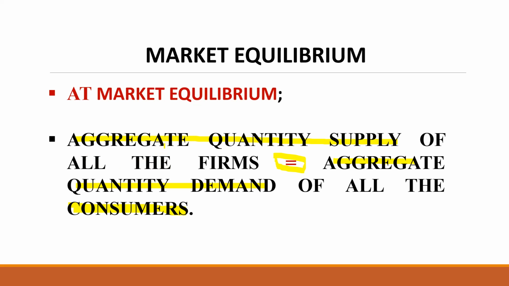By adding each individual demand horizontally, which is called horizontal summation, we can derive the market demand curve. In the same way, under theory of firm we have seen how to get a supply curve. Adding each individual supply curve horizontally, we can derive the market supply curve. Adding each individual supply is called aggregate quantity supplied, and adding each individual demand is called aggregate quantity demanded.